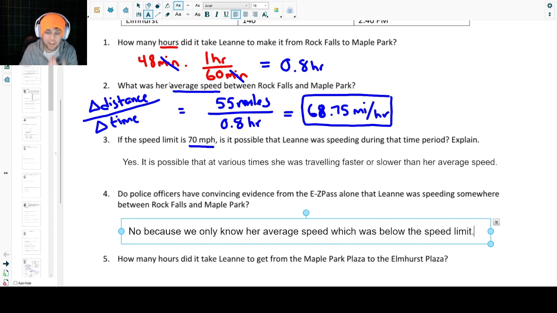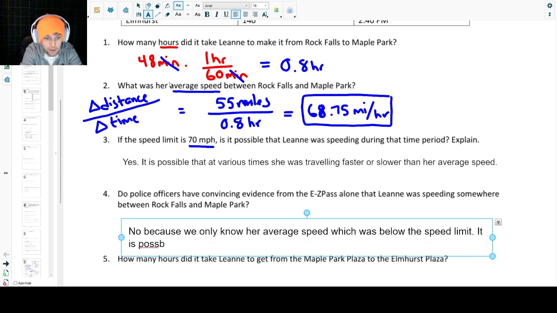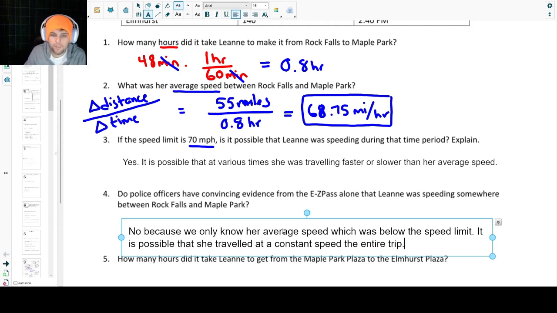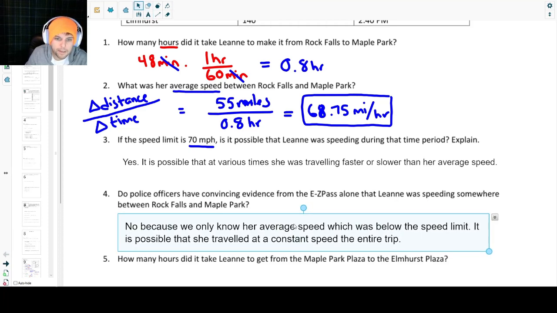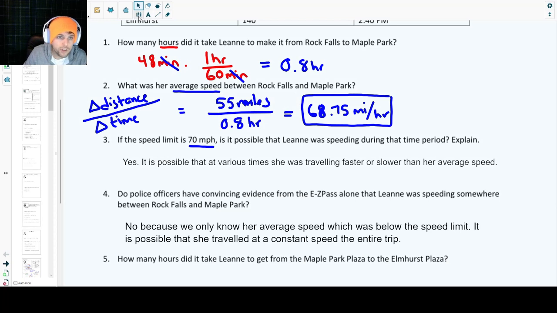So there's no way to know that she didn't just travel at this speed the entire time, that she traveled at a constant speed the entire trip. So this alone is not convincing evidence of her speeding, again, because she could have just been going that constant speed the whole time.